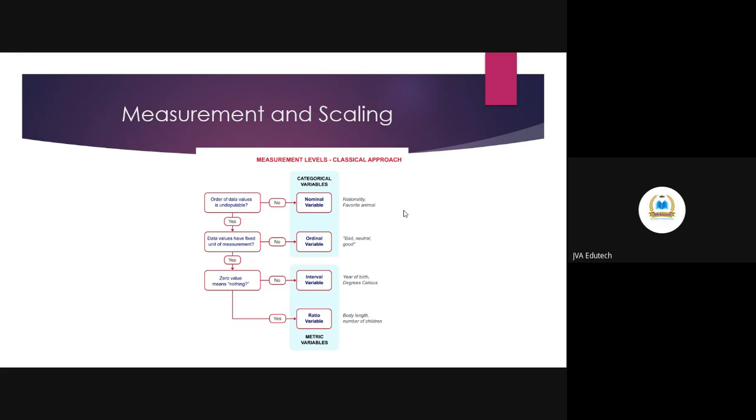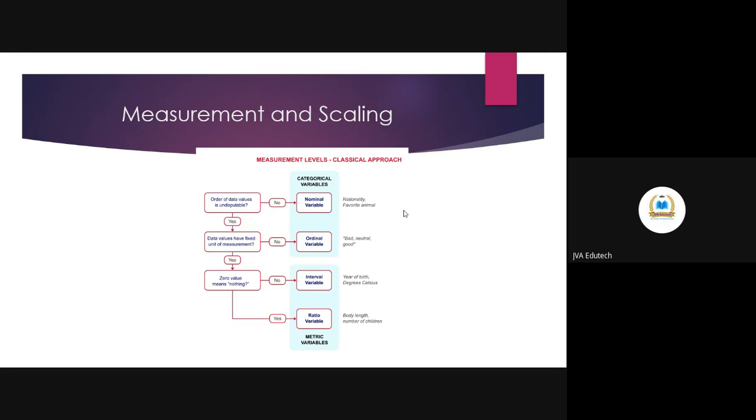So nominal and ordinal are categorized as categorical, and interval and ratio are categorized as metric. How does it make a difference to our statistical test? Because categorical variables don't follow a normal distribution.